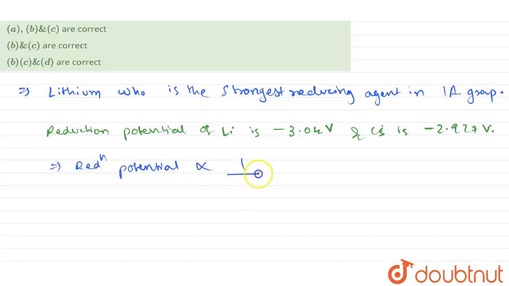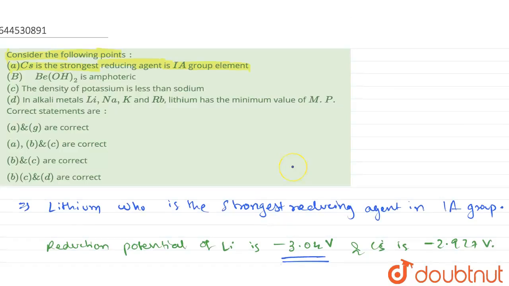reducing power, which is inversely proportional to the reduction potential. So smaller the value of reduction potential, greater the reducing power. Therefore, you can say that lithium has the smallest value of negative 3.04 volt, so it will have the strongest reducing power. And hence, option A is incorrect.